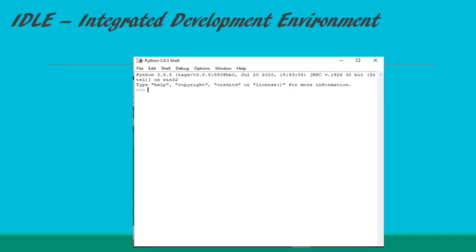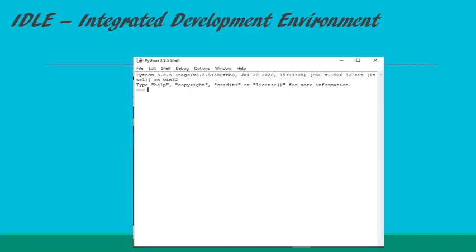After installing, when you open Python, you will get this window. This is the Python shell, which is part of Python's integrated development environment. An integrated development environment (IDLE) is the most popular graphics-based development environment for Python. It is easy to create, edit and debug a program in this environment. This window is called interactive mode.